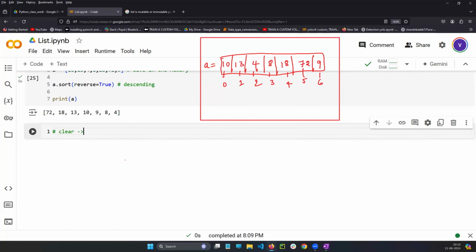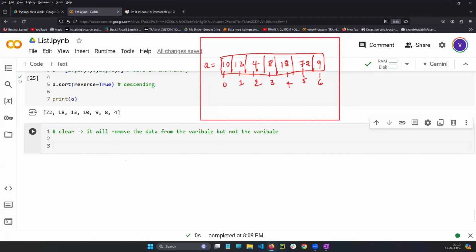Clear. Okay. What clear will do is it will remove the data. It will remove the data from the variable, but not the variable. I'm telling you, but not the variable.